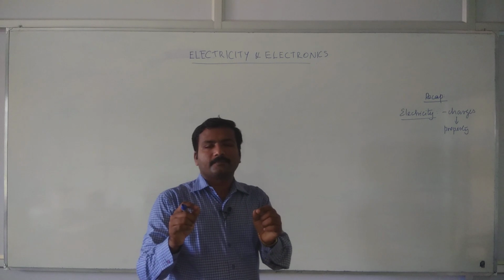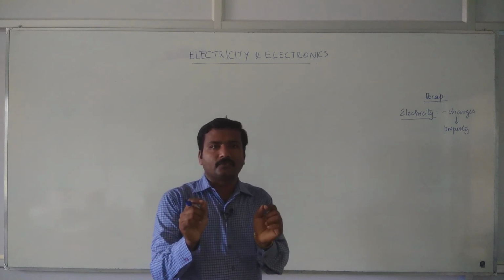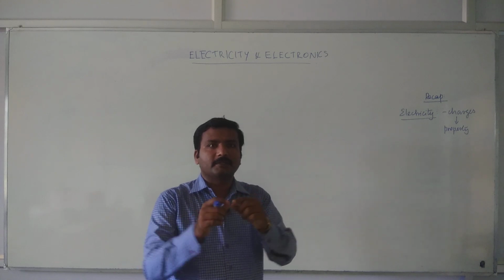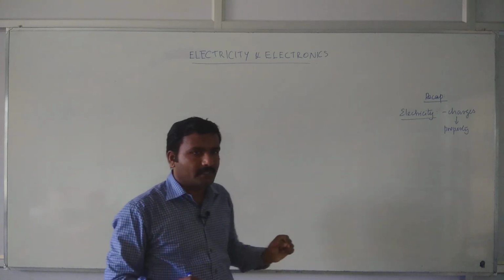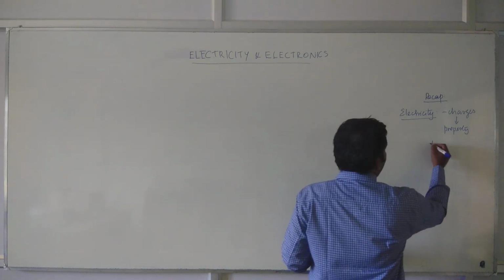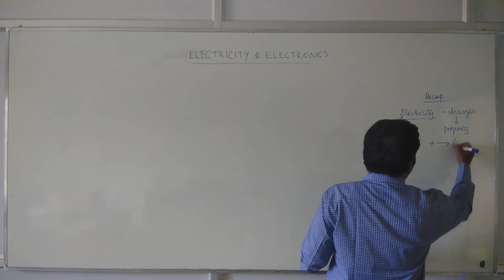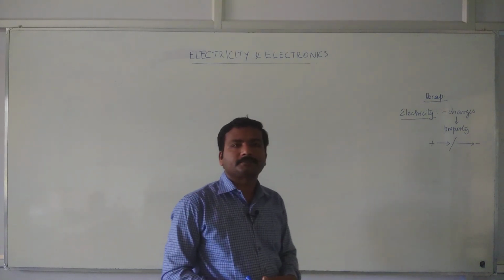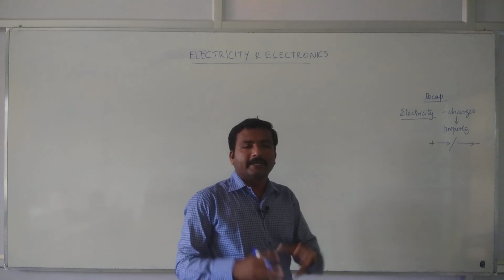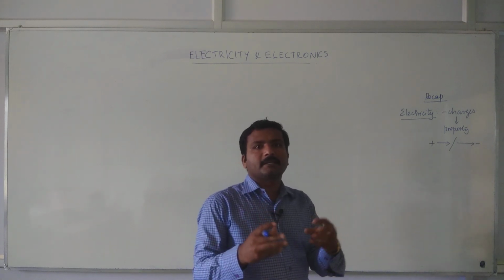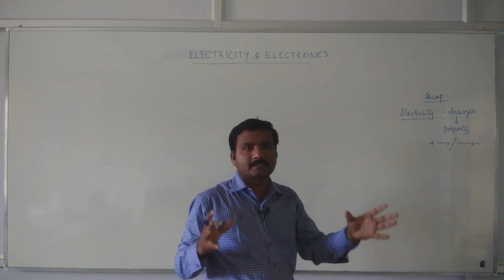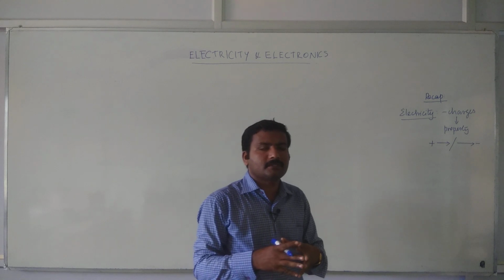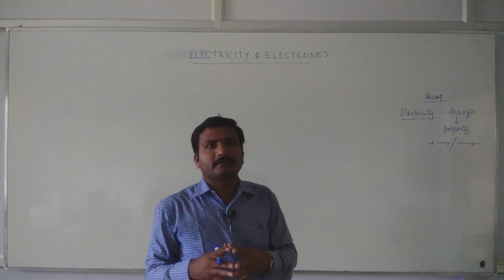This charge will exert a line of forces from it. The direction of the line of forces will be outward if the charge is positive. If the charge is negative, the line of forces will be inward. And charge exerts lines of force in all directions, in all three Cartesian coordinates, that is x, y, z. It exerts lines in all three dimensions, and these lines will not cross each other.